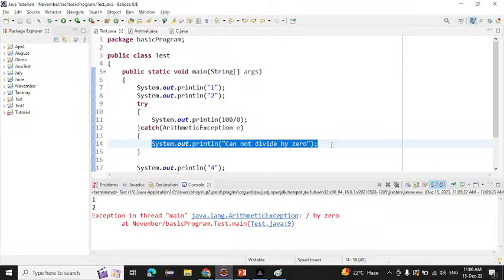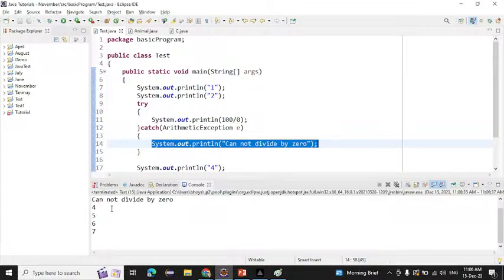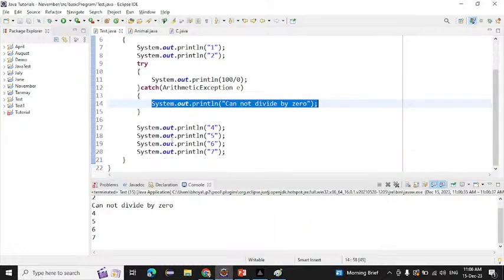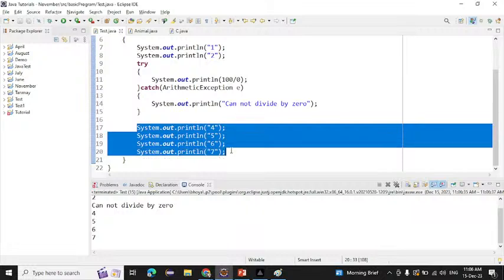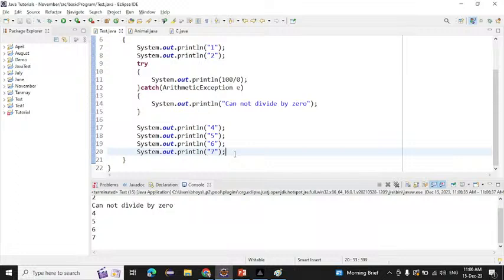So now, if an exception occurs on this line, it prints "cannot divide by 0", right? If I run this one now, 1 2, then "cannot divide by 0", and it is not disturbing the normal flow of the program. It is maintaining the normal flow, printing 4 5 6 7 also this time. So what is our motive? We have to maintain the normal flow of the program.